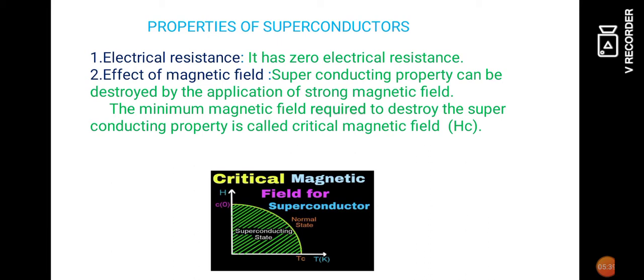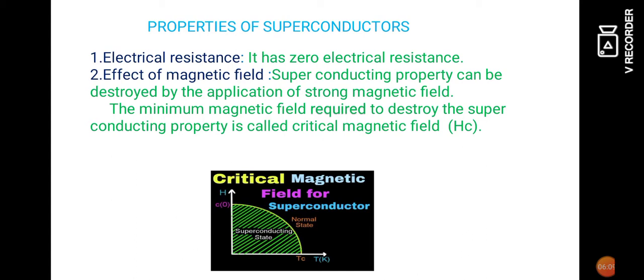Now let us see the figure. The temperature is given along the x-axis and the magnetic field is given along the y-axis. Up to the critical temperature and also up to a particular magnetic field, the material is in the superconducting state. So now let us see what is this transition temperature.